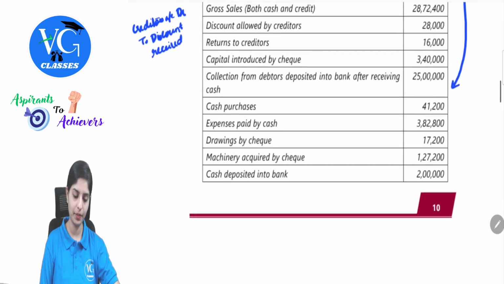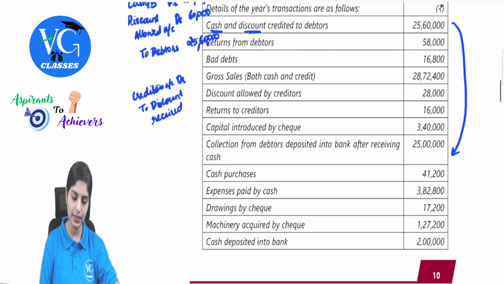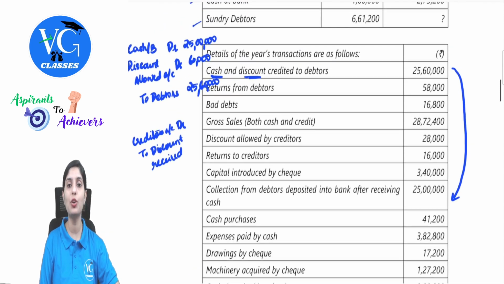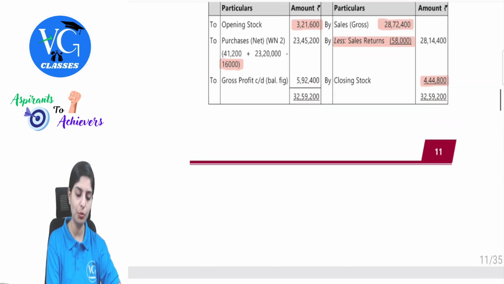Next, cash purchase. Now there is a breakup given. Cash purchases is given. If you observe till now, they have not given us the purchase value, 41,200. So we will anyway take it in the trading account. 41,200 taken.